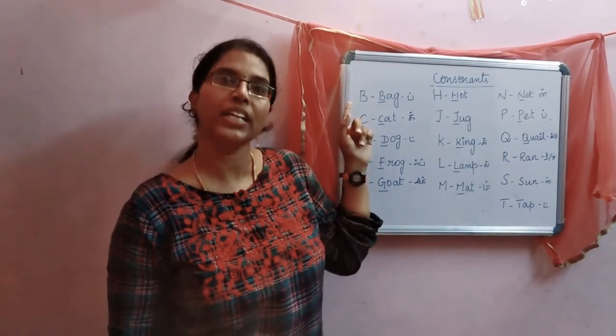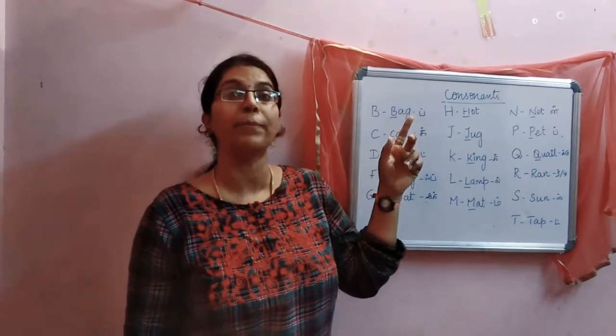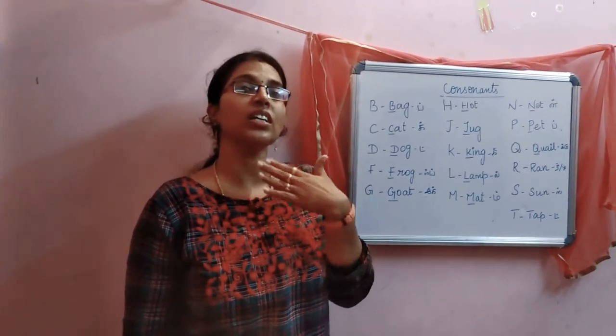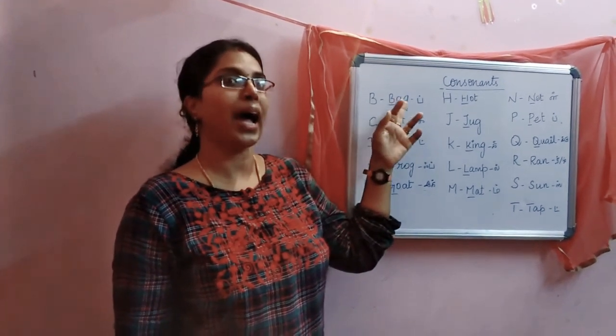Start with B, letter B. The name of the letter is B. The sound is ib, voiced ib. The vocal cords nalla ib appdi sollanum. Okay, b a ig, bag.